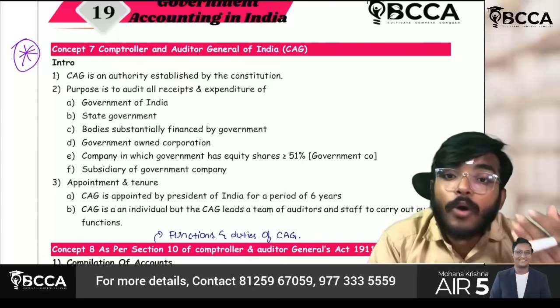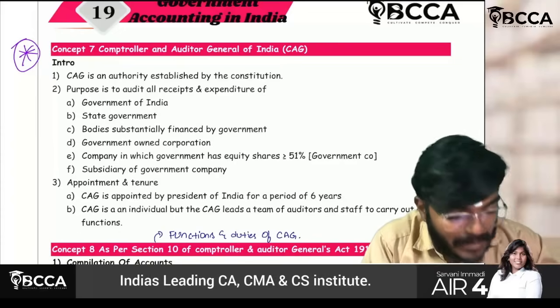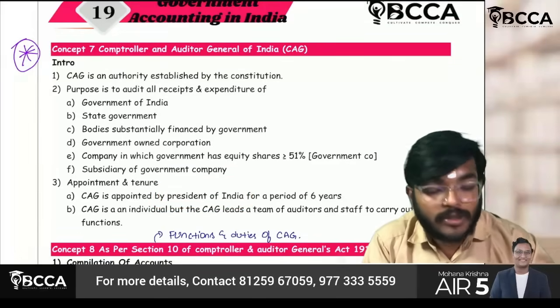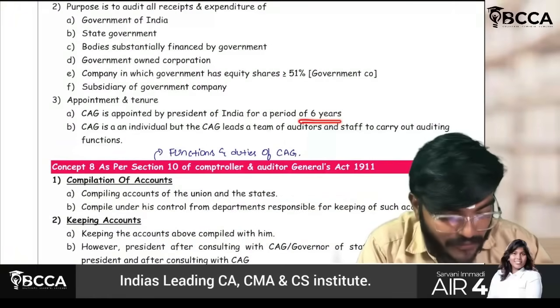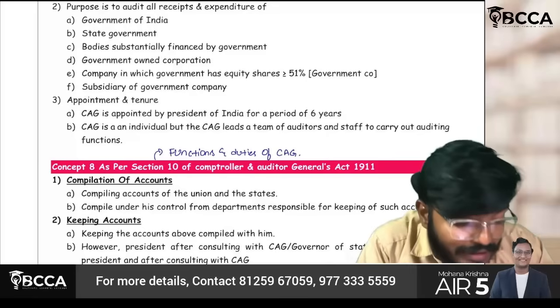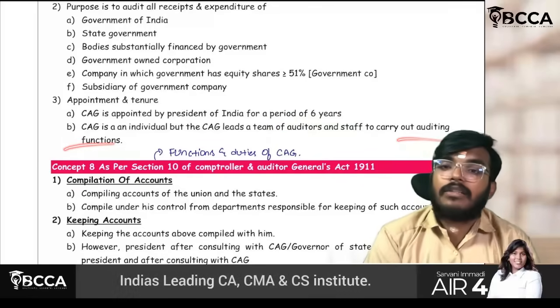Sir, who will appoint the Comptroller and Auditor General of India? He will be appointed by the President of India, of course, for a period of 6 years. CAG is an individual only, which means a person like us only. But CAG will lead a team of auditor staff. Multiple auditors will be there to carry out the auditing functions.